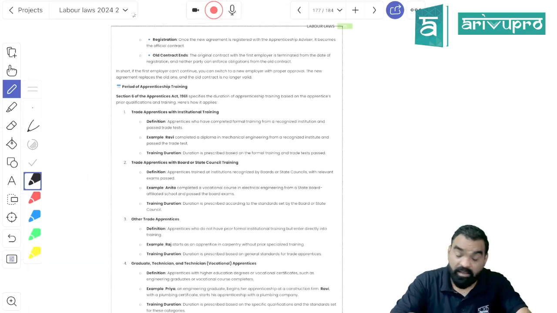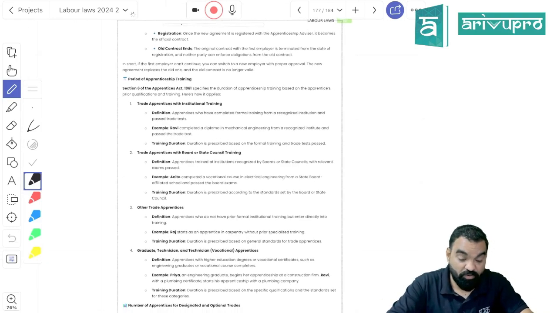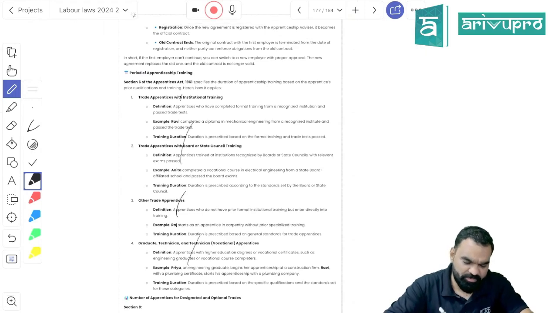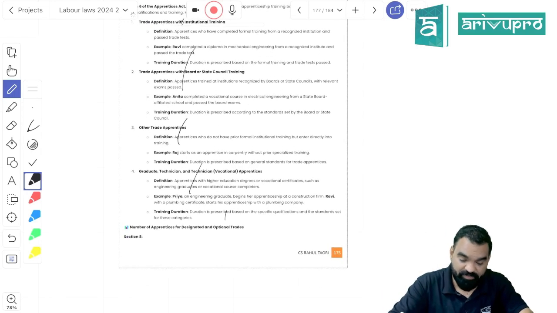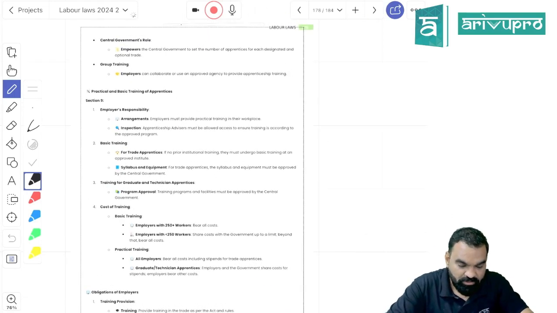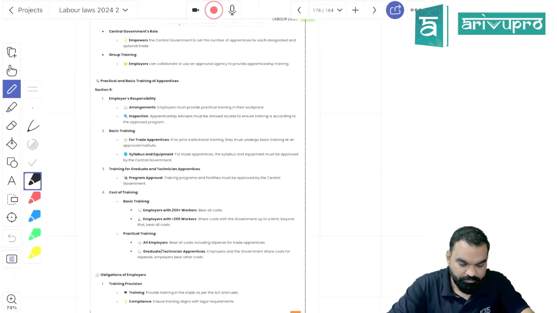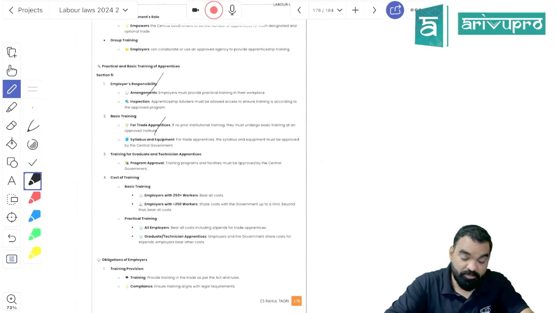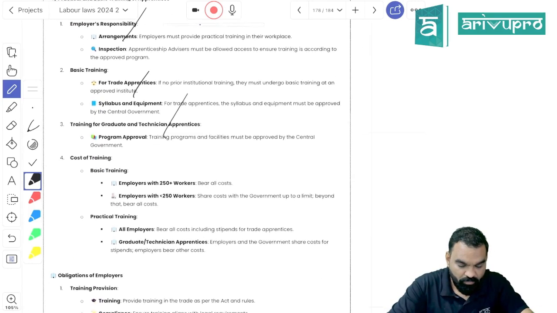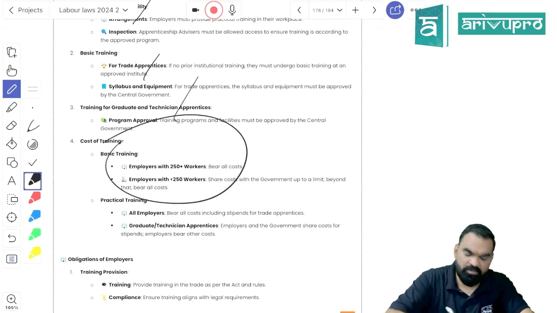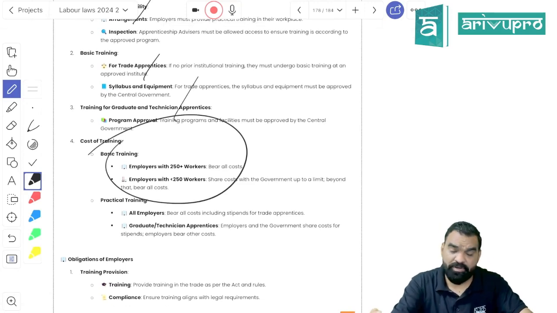Period: nothing has been provided in this act about what the period would be. So the period is going to be determined according to the program in which you have enrolled. Employer's responsibility is to provide basic infrastructure, proper training, and proper technicians who will support the training program, right? This age criteria is very important. 14 years, 18 years, remember that.